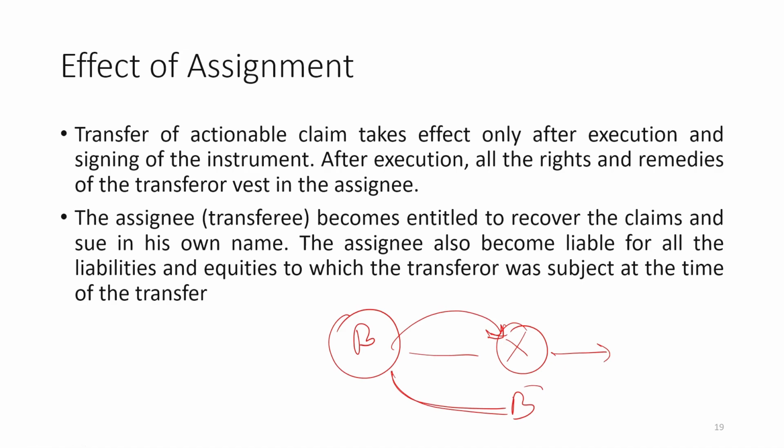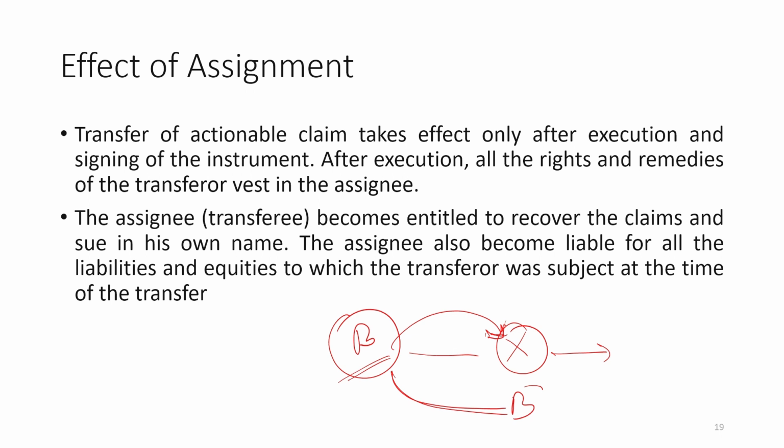An assignee or transferee becomes entitled to recover the claim and sue in his own name. Earlier A was entitled to any claim over X in his own name, but now B will be entitled because B is the owner of that actionable claim.